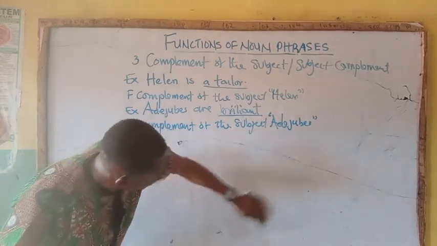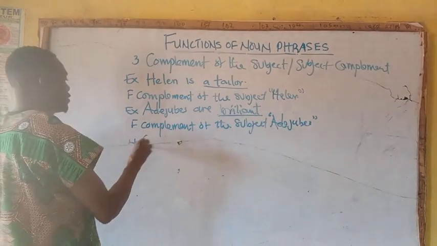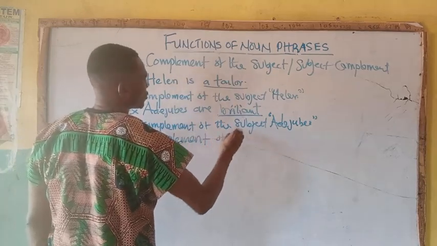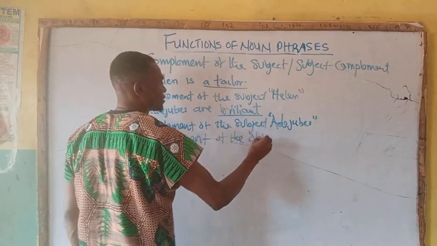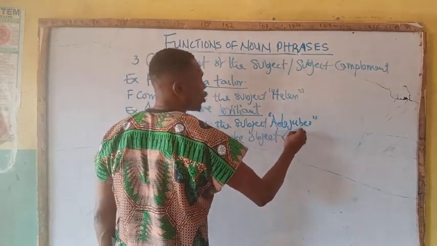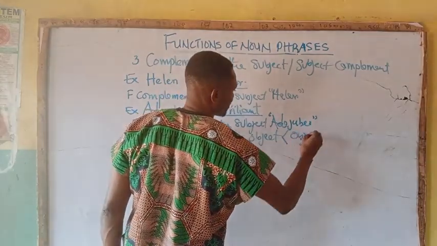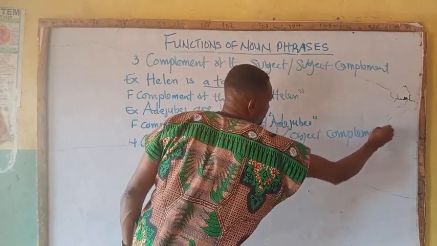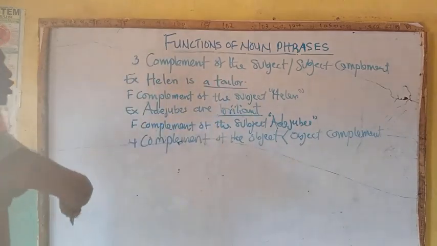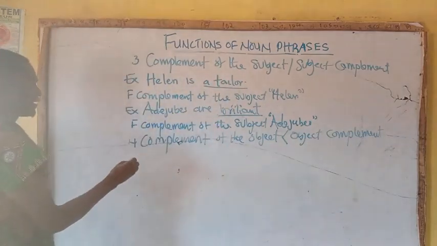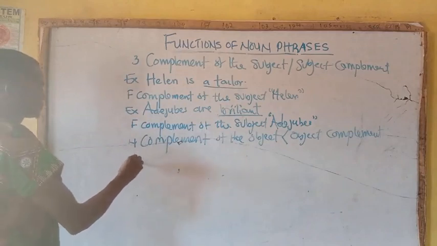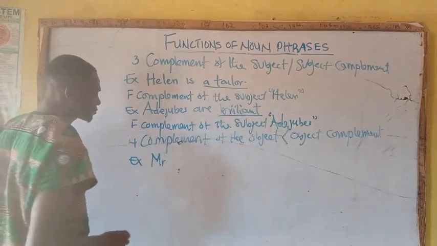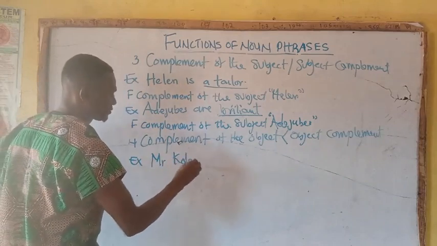We move to the next one, which is number 4, complement of the object. Complement of the object or object complement. Complement of the object or object complement. Number 4. So we have it as example, in Mr. Kolawole, Mr.